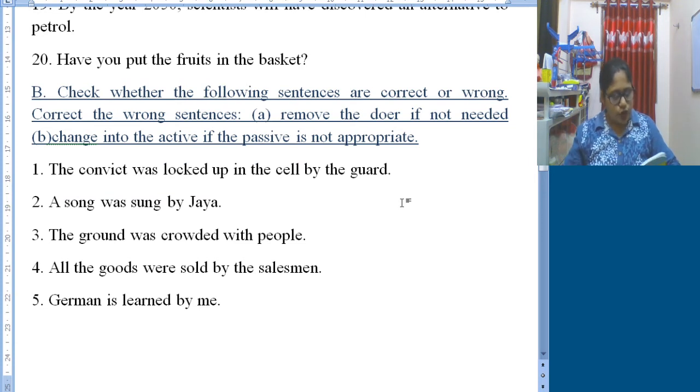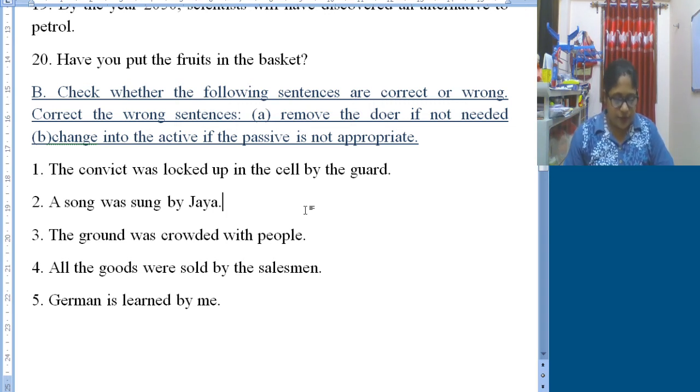Number 2. A song was sung by Jaya. It is a song was sung. Generally we sing, the word sung itself has a song hidden within it. So we need to just change it into active voice. So Jaya sang a song. Okay, as it is given in passive form, so we will be just turning it into active. So we will be following option B. So Jaya sang a song.